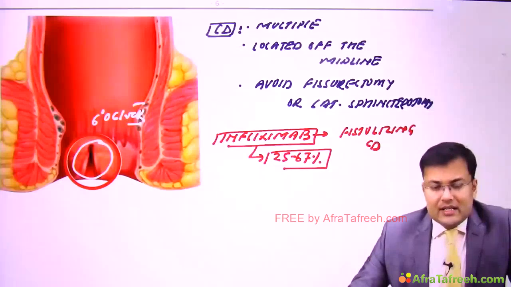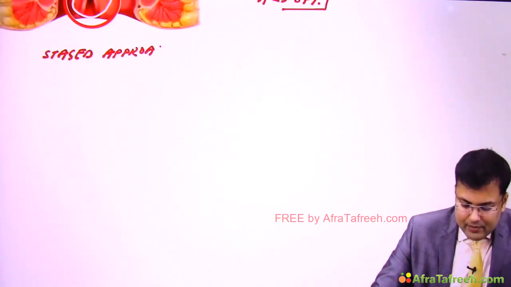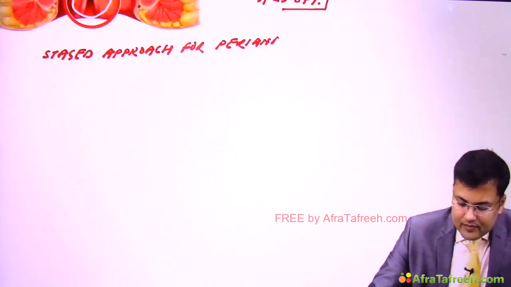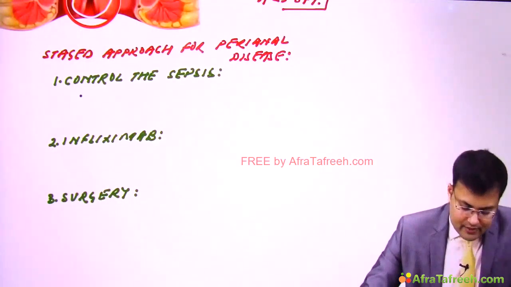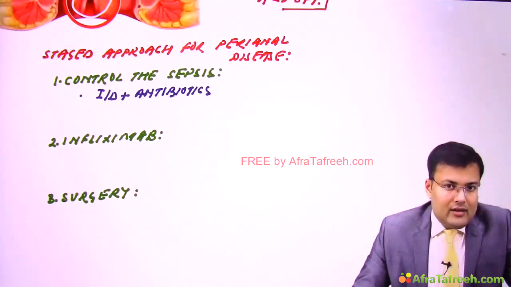Now see the staged approach which we follow in the management of Crohn's disease, especially the perianal manifestations. So the staged approach for perianal disease. First we have to control the sepsis. It means if the patient is having an abscess, we have to go for incision and drainage. And what should be given? We have to give antibiotics. Certain patients are having fistula, what kind? Chronic draining fistula.